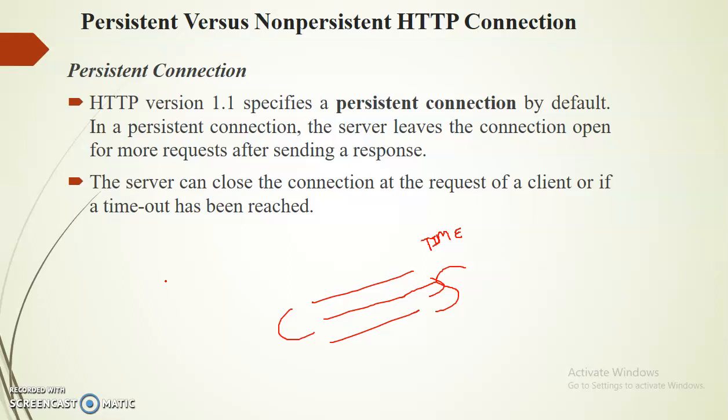Whenever we request a page, we can store it in the cache of a system, so that each time you request a web page, your request will not be transmitted to the web server, so that access is fast as well as network traffic is decreased. So these things we can do with the help of HTTP. Thank you, students.